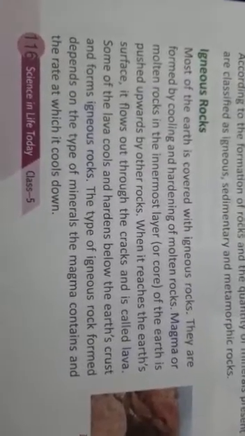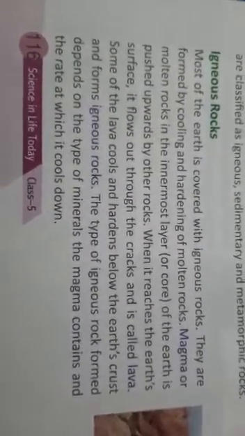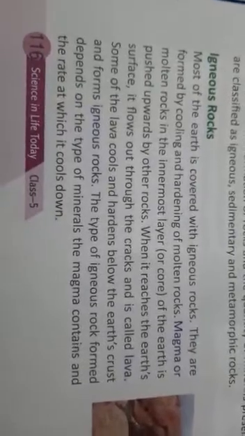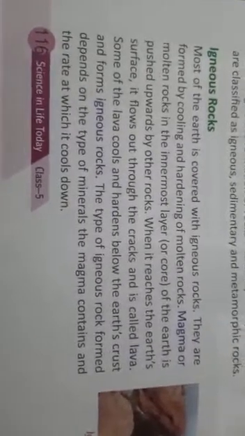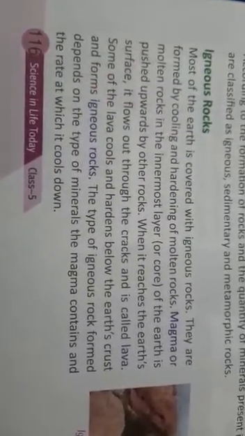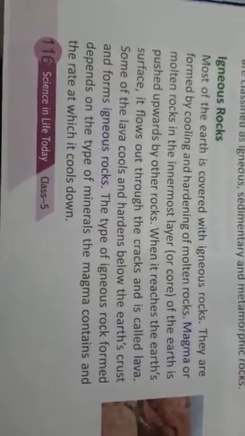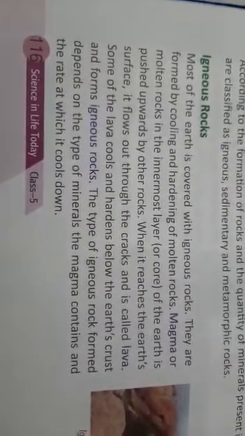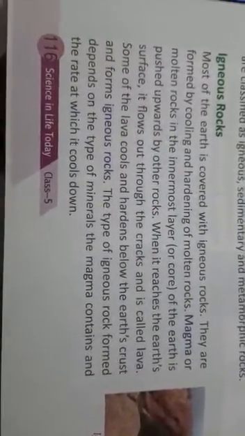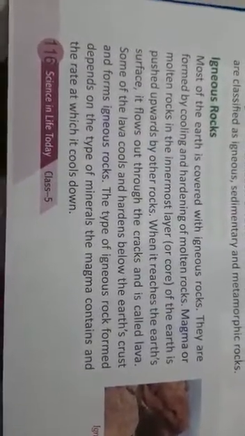Clear? But listen, sometimes you have already seen soil which contains some cracks in it. Okay, same case is there. When these rocks reach the earth's surface, they flow through the cracks. The cracks are already present in the soil, and the rock flows out through the cracks, and that we call lava. Clear? So some of the lava cools and hardens below the earth's crust and forms igneous rocks.